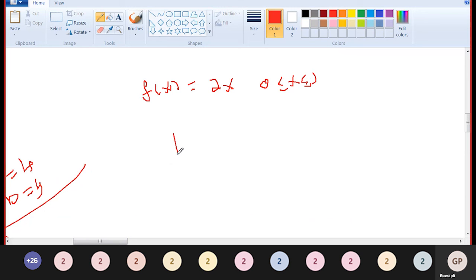Now the next question: P of x less than or equal to 0.5. 0.5 is nothing but 1 by 2. So the integral from lower limit 0 to upper limit 1 by 2 of 2x dx. The integral of 2x is 2x squared by 2, from 0 to 1 by 2.